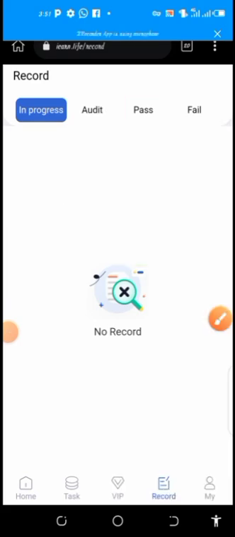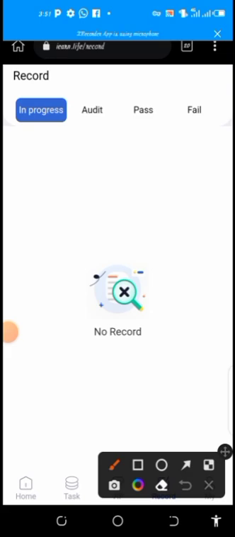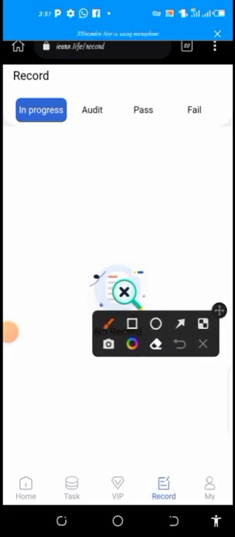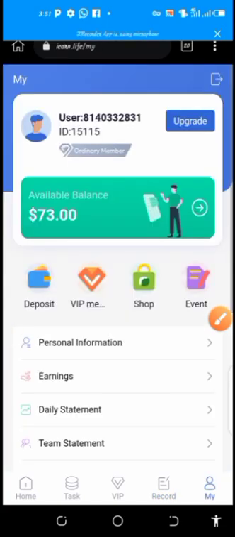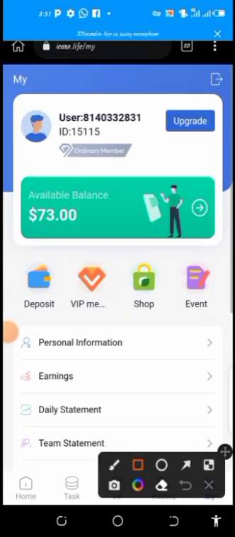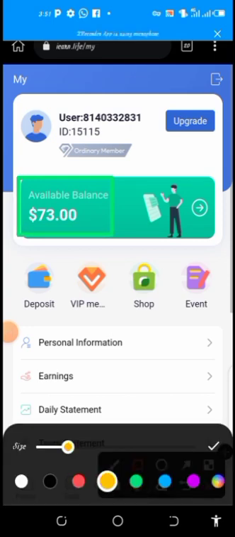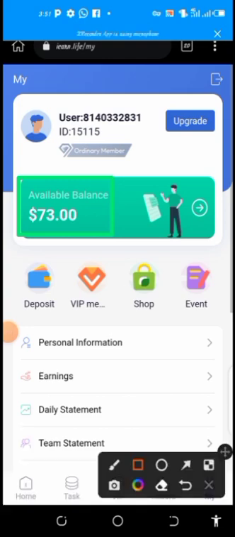Now once you finish performing your task and you want to check the balance you have, whether it has reflected within a few minutes, you simply need to come to My. So you click on My now. You can see I have been able to accumulate $73 right here. So when you look at my earning progress, you will see that I've accumulated